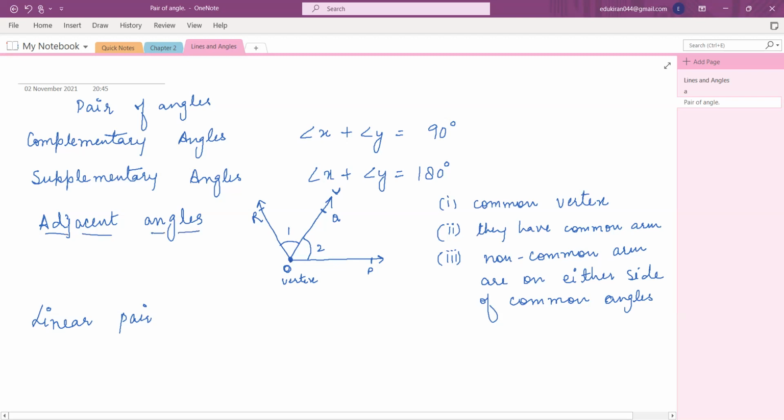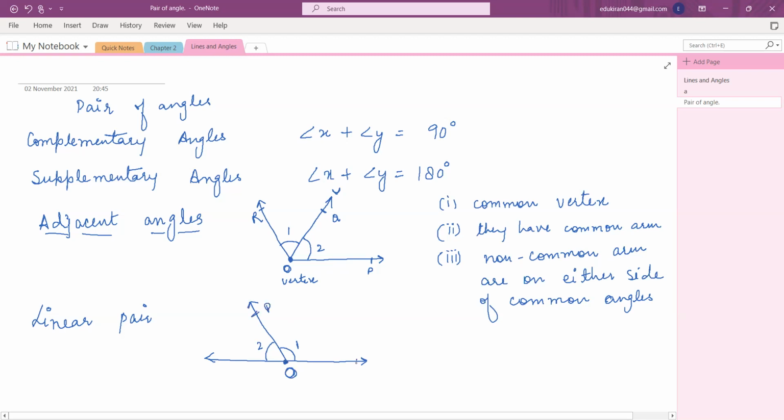If we extend this OR, let me draw it like this. You have a straight line here, and then there is any ray here, like this. So this is the common vertex O. This is your angle 1. This is your angle 2. Now, Miraj, can you see? They have a common vertex O, right? Yes, ma'am. They have a common arm, which is here, OP.